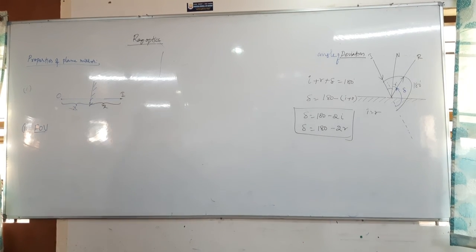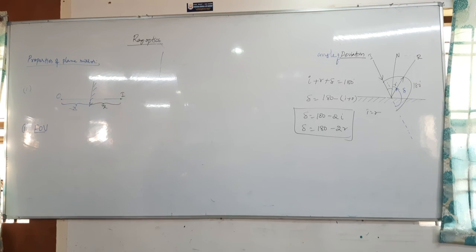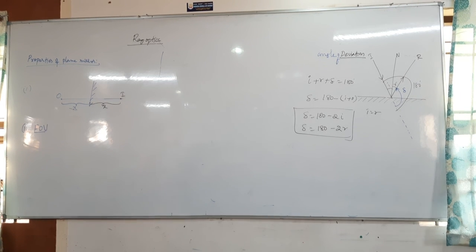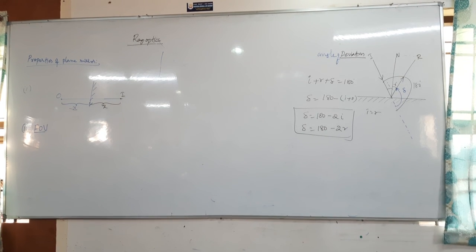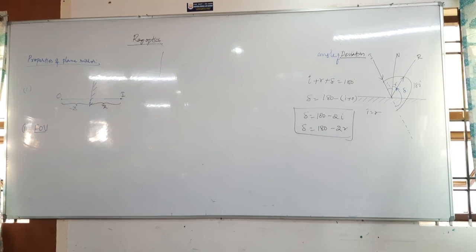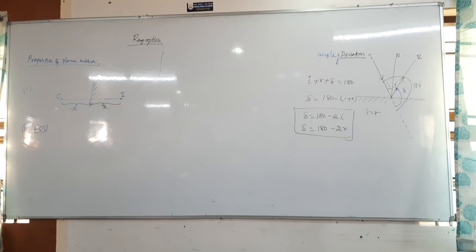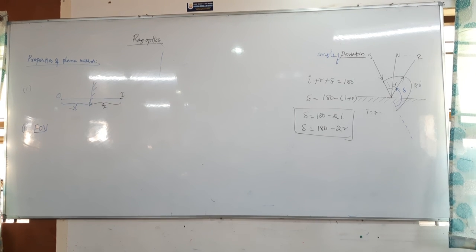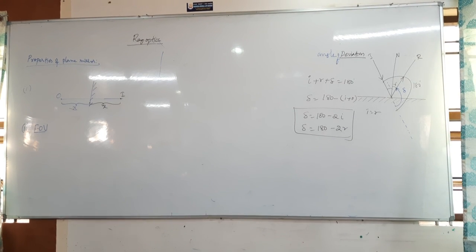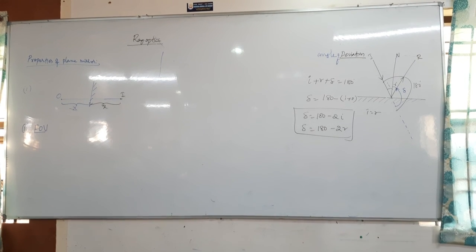Draw the diagram. Write the second point: the line joining object and image will be always perpendicular to the mirror. Then the next point, field of view.